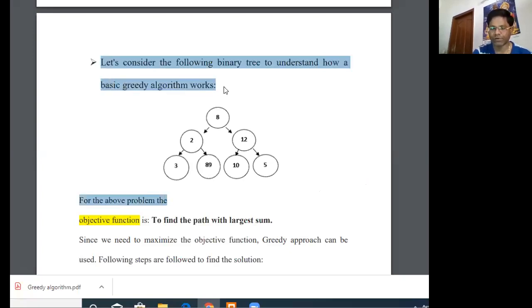Tomorrow we will study a greedy algorithm known as the knapsack problem, and we will see how the greedy algorithm works better in the case of the knapsack problem. First we will look at the knapsack problem, then take a suitable example, and with the help of that example I will explain the knapsack problem.